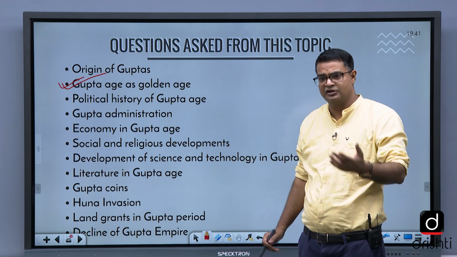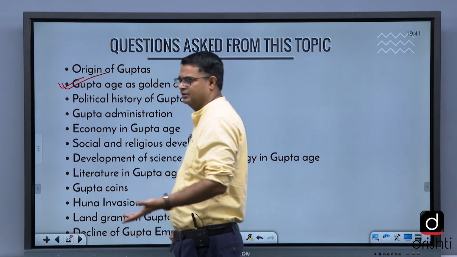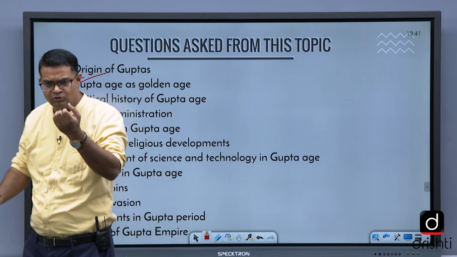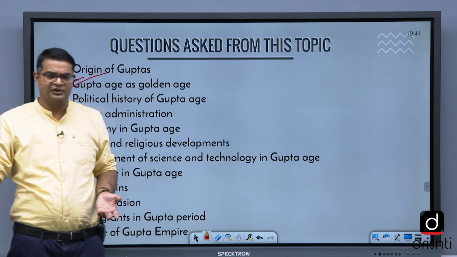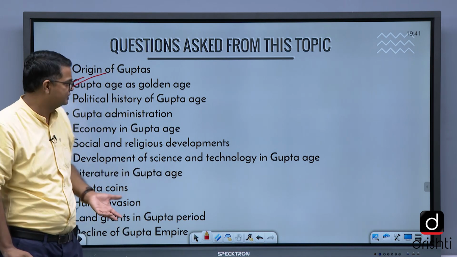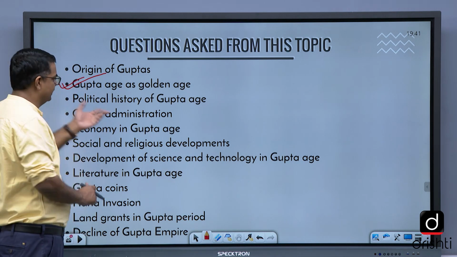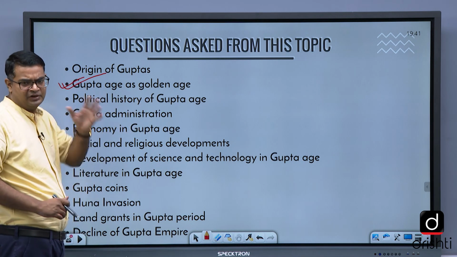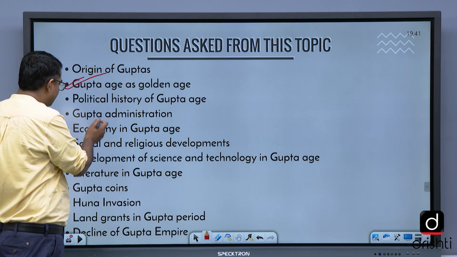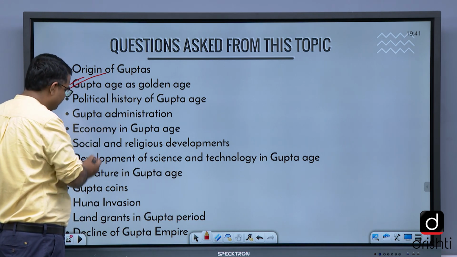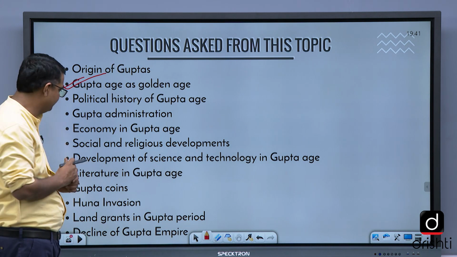Development of science and technology, development of art and architecture, development of literature. It was a golden period for Sanskrit literature and all these things in the Gupta period. So we'll study about it. Political history, as usual, they don't focus much on, but we have to study that. Then Gupta administration, economy of Gupta, social and religious development in the Gupta period.